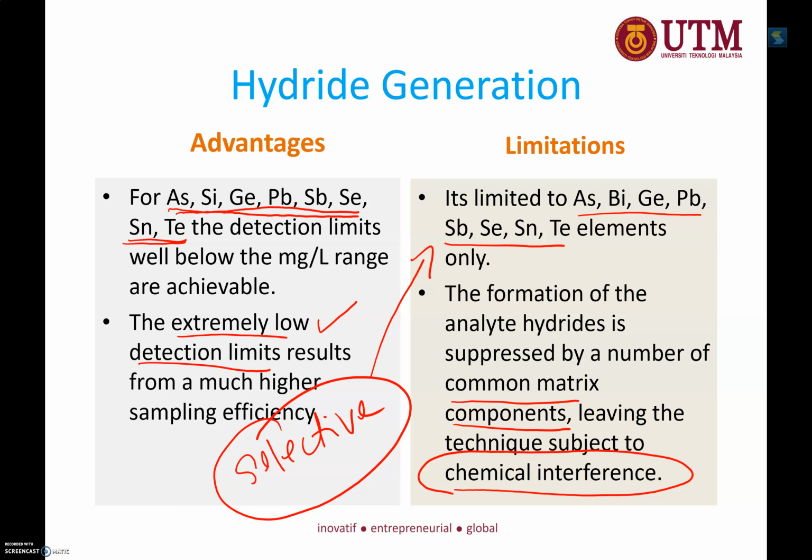Because it is very selective, it means it has very limited application. If, let's say, you are working in a QCQA line, this is not a problem because you are going to analyze these metalloids and only that for a longer period. But if it's in an R&D line, then hydride generation might give you limitation. Other than that, hydride generation AAS can sometimes have the formation of analyte hydride suppressed by a number of common matrix components, which will give you chemical interference. This chemical interference will be discussed in the next few slides.